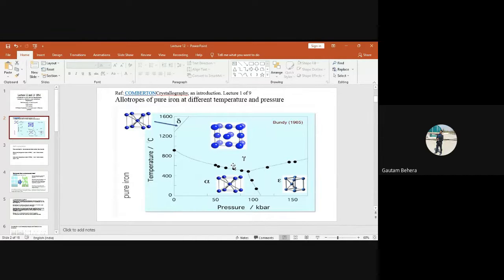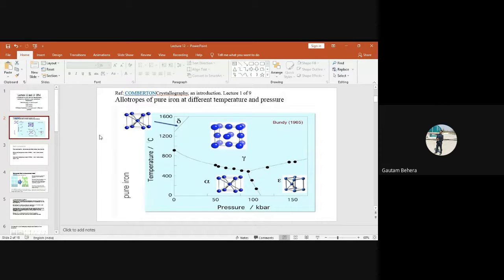That way we provide resistance to diffusivity, so the material will not fail by creep mechanism. Creep occurs at very high temperature due to diffusion of atoms, so we don't want diffusion to be faster. So we can have an FCC structure of steel at high temperature.